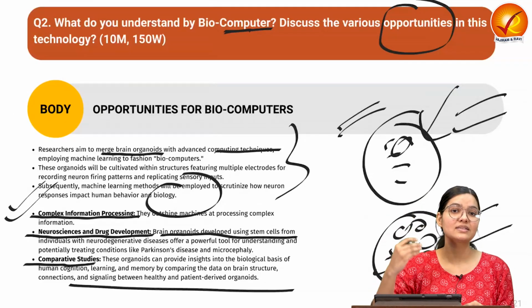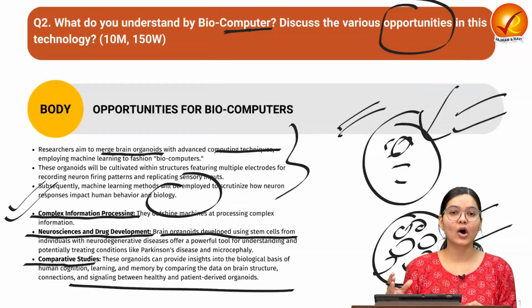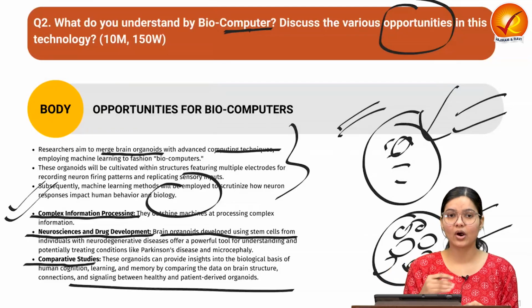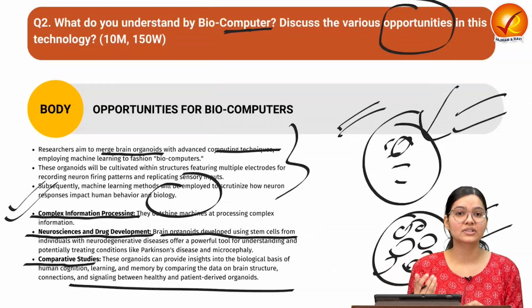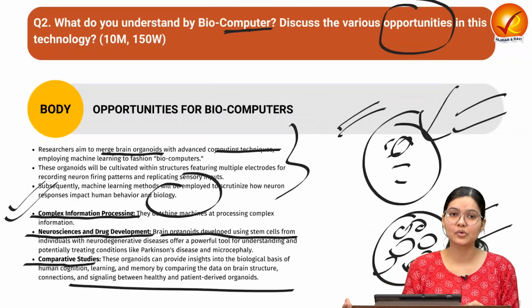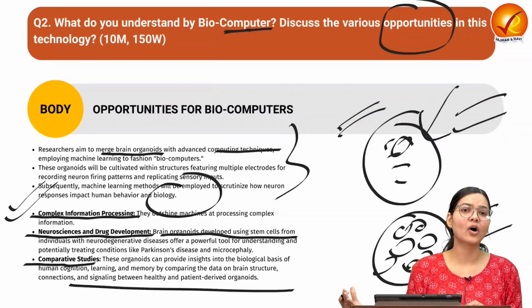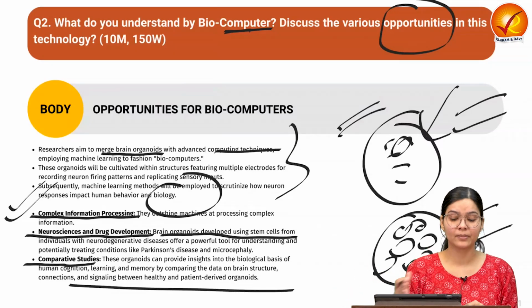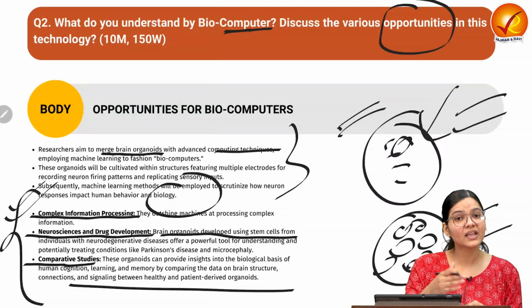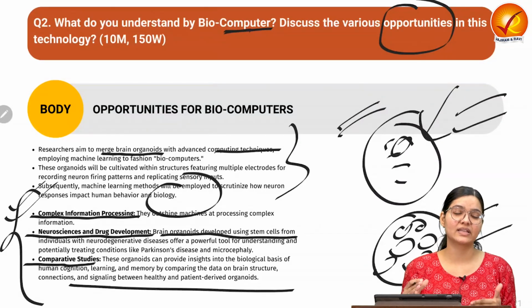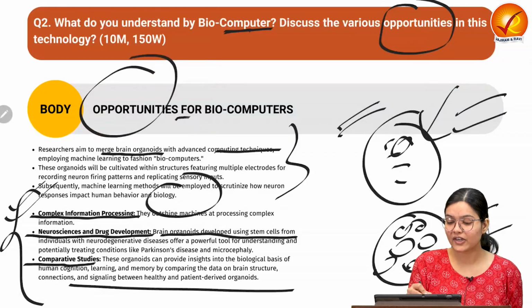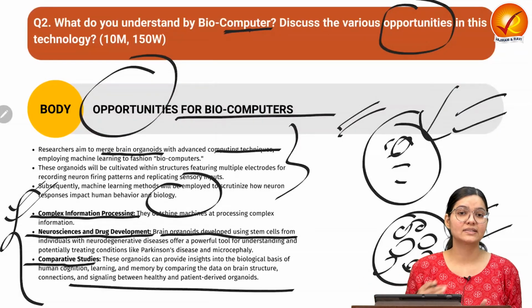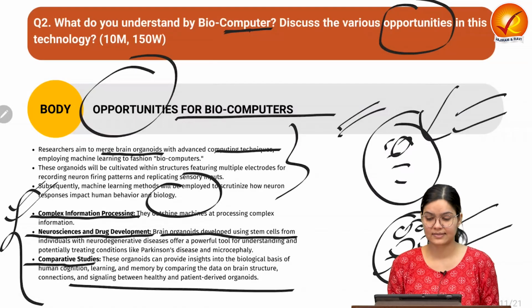And we want to understand, with organoid human intelligence, or you can just call it organoid intelligence, these biocomputers, how they are able to calculate complex information or solve complex problems. In future we want to utilize that for solving complex problems. So that is the opportunity in this field of biocomputer organoid intelligence.